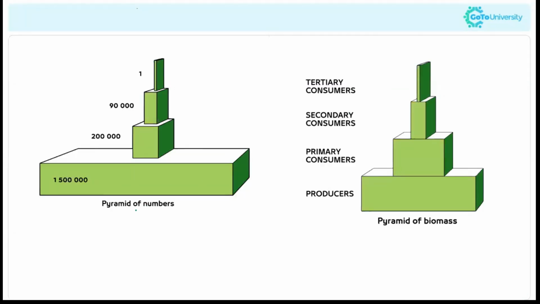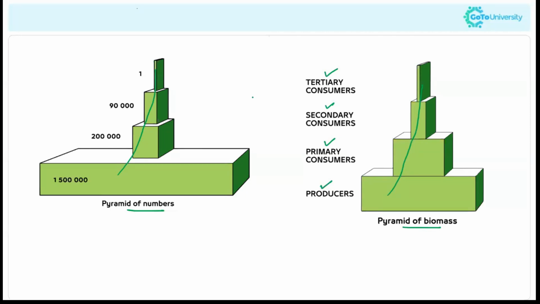Now, this is an example for the pyramids. This is a pyramid of numbers and this is a pyramid of biomass. First level is producers, then primary consumers, secondary consumers and tertiary consumers. Here this is showing that the biomass is decreasing as we move towards the top level, and here again the pyramid of numbers is also decreasing as we move through the consecutive trophic levels from producers to tertiary consumers. As we move up, the number as well as the biomass is decreasing.